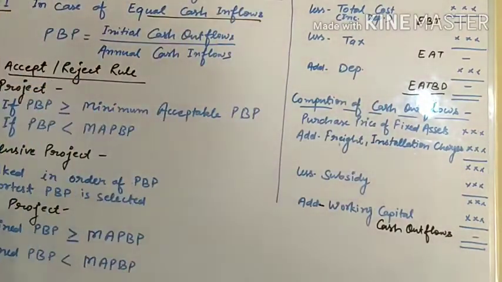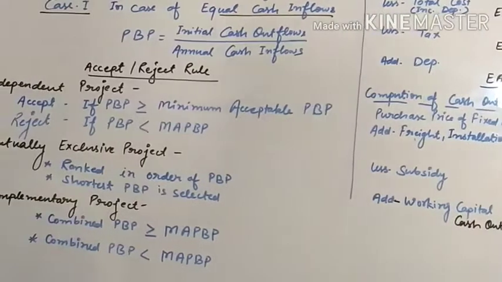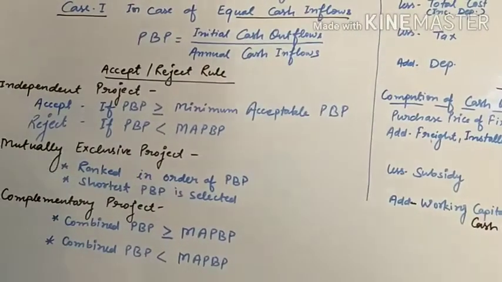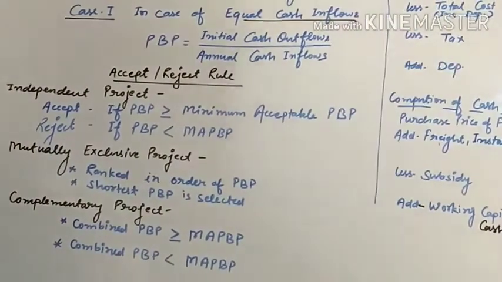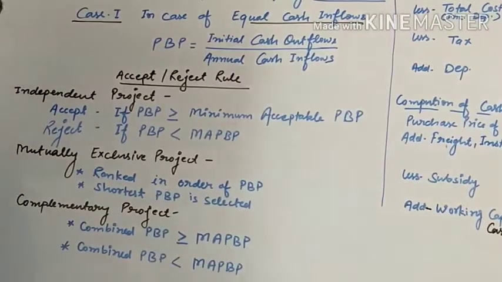Now we have seen how to calculate cash inflow and how to calculate cash outflow. Let's see the accept and reject rule. It means you have found your payback period. Now how will you accept and reject your project?